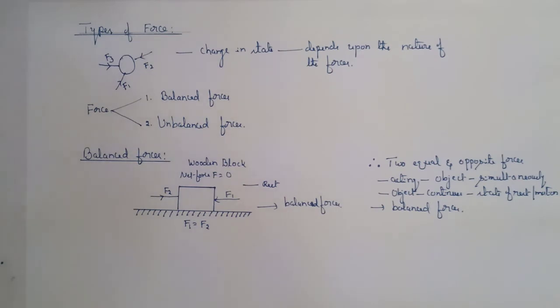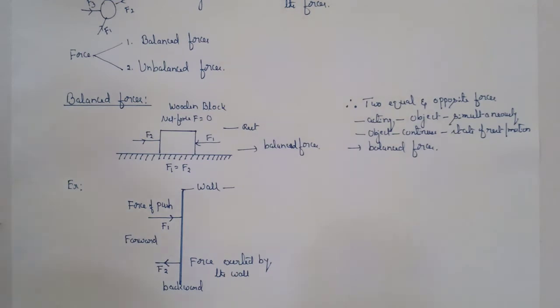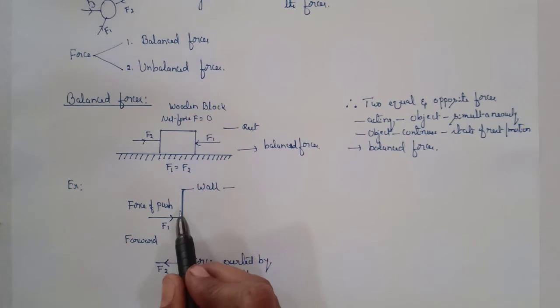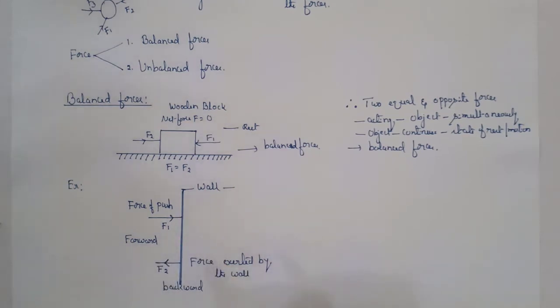For example, when we push the wall, the wall does not move. When we push the wall, the force of push F1 acts on the wall in the forward direction. On the other hand, the wall exerts an equal amount of force F2 on our hand in the backward direction. Here, the force of push F1 and the force exerted by the wall on our hand are equal, but they are acting in the opposite direction.